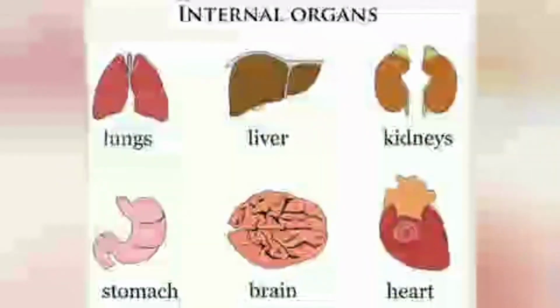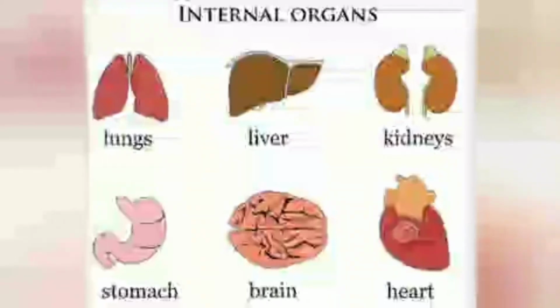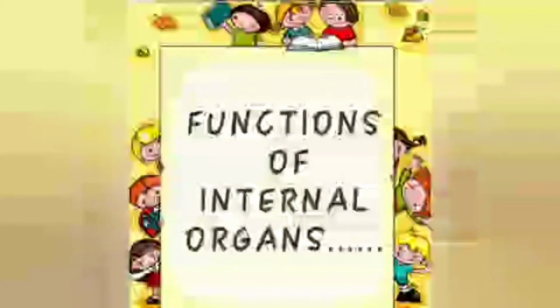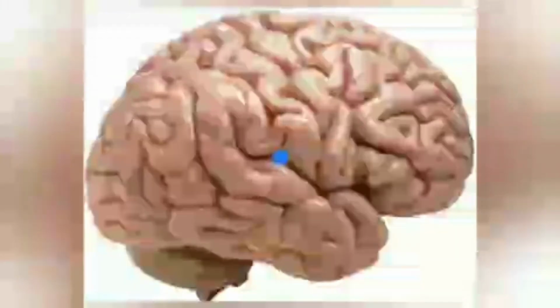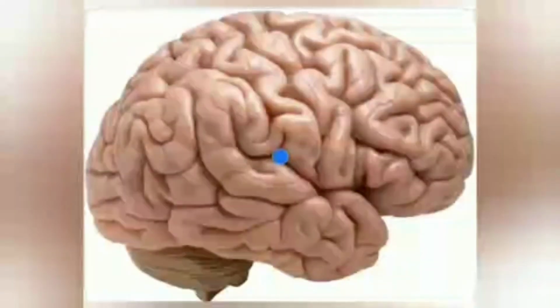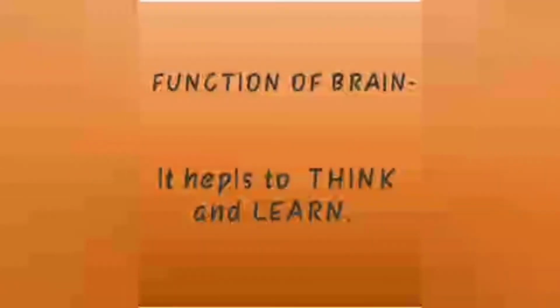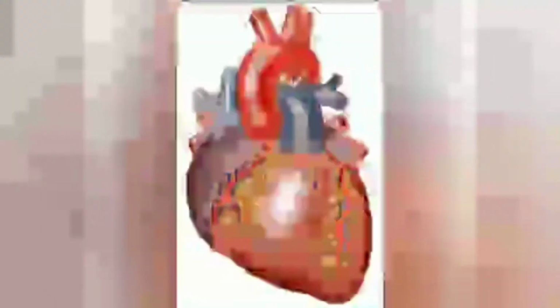Coming to internal organs. These are all our internal organs as you can see on your screen. Internal organs are those which are inside our body and we cannot see them. Next is functions of internal organs. Children, this is our brain. Have you ever seen it? So, this is our brain and it is inside our head. The function of brain is to help to think and learn.